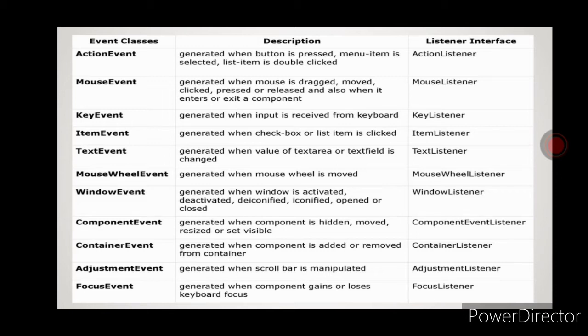Next is ItemEvent. It is generated when a checkbox or a list item is clicked, and it should be registered with the ItemListener. Like that, all the event classes are there with corresponding listener interfaces, and I have given when each event will be generated. We will see them one by one in detail now.